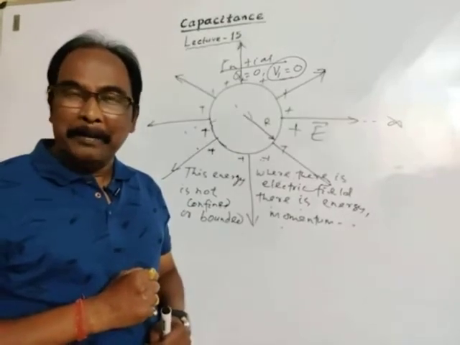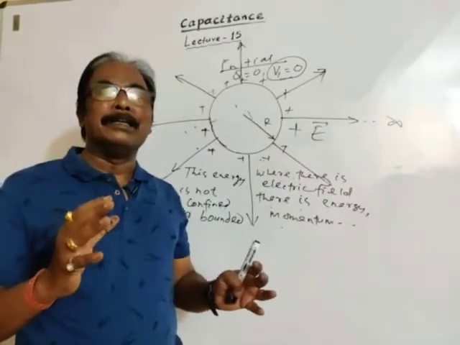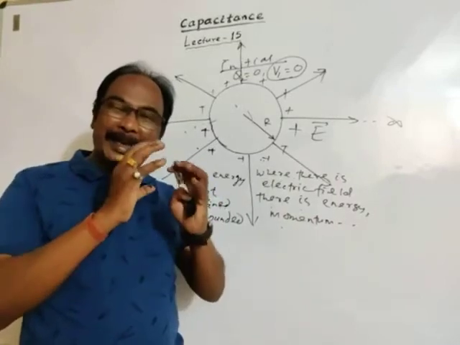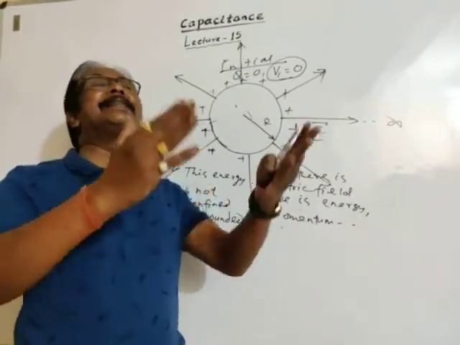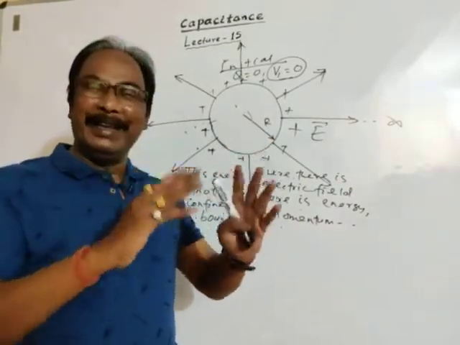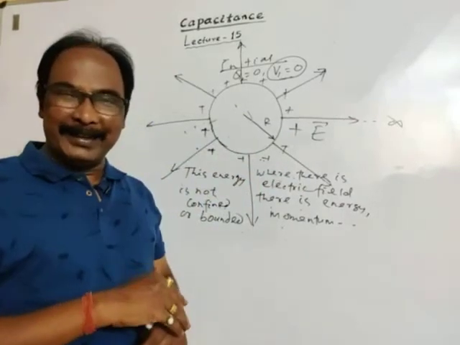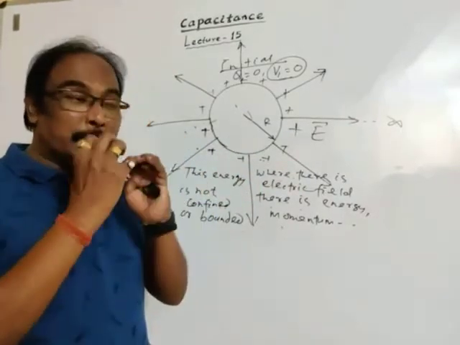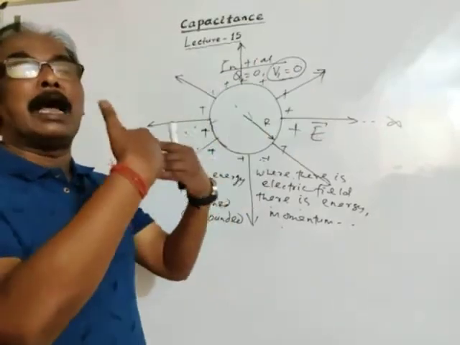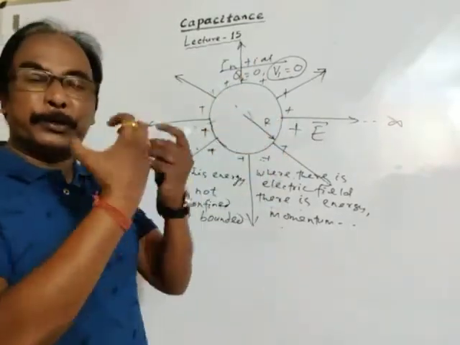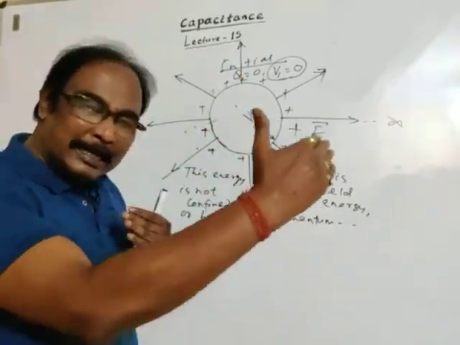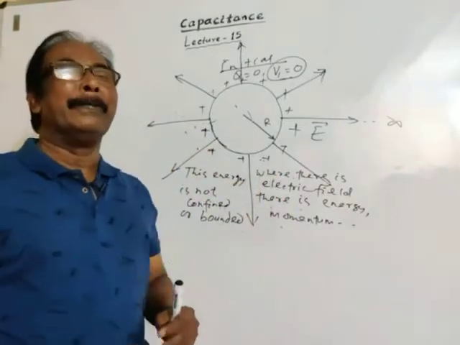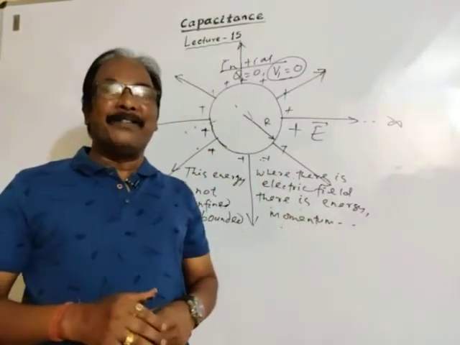Why? Because a battery or cell stores energy gradually and releases energy gradually, step by step. But a capacitor stores energy and releases it at once. So this is the use of a capacitor.